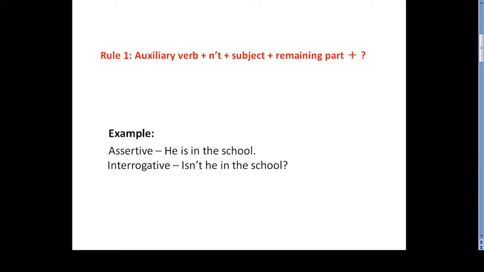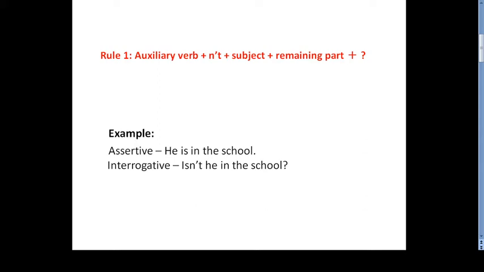So the first rule says, if you want to change any sentence from assertive to interrogative, and you find any helping verb in the earlier sentence, we'll pick the helping verb at the very beginning, and if there is no negative word in the earlier sentence, we'll take not as a contraction. Here we see an example: he's in the school. To change it to interrogative, we'll pick the helping verb at the very beginning along with the not contraction, so it becomes isn't. Isn't he in the school?